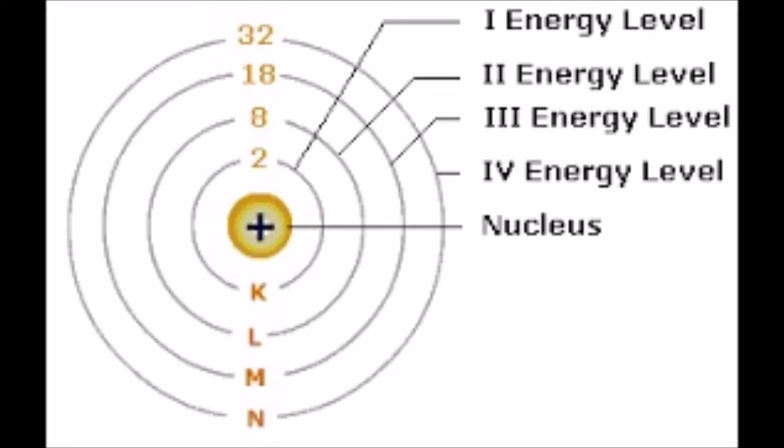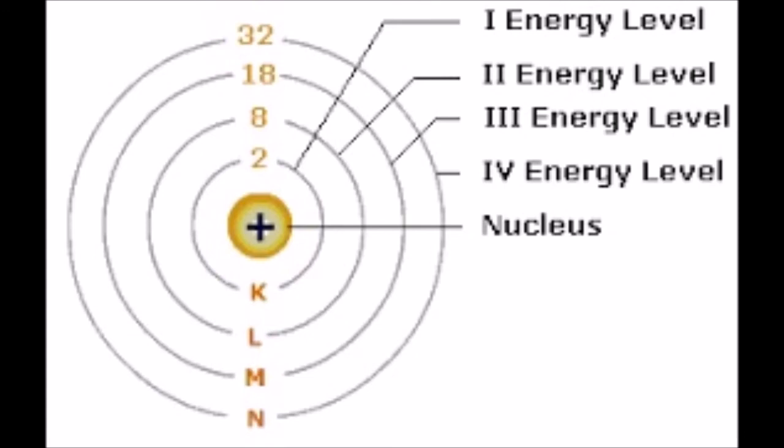The maximum number of electrons which can be present in a particular energy shell of an atom is given by 2n squared. Here, n is the number of the energy shell or energy level. The outermost energy shell in an atom cannot have more than 8 electrons, even if it has the capacity to take up more electrons according to the first rule. It is not necessary for a given shell to complete itself before another shell starts forming.